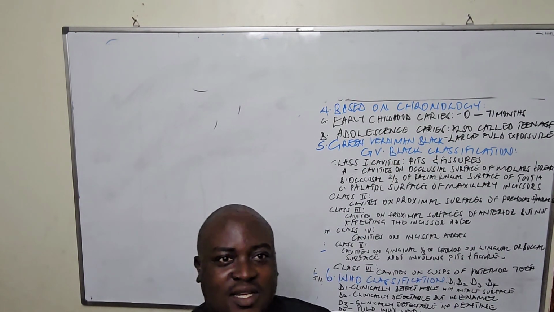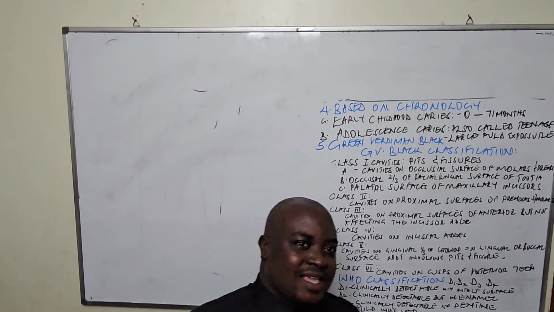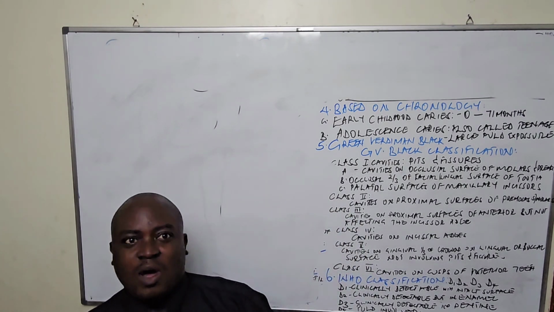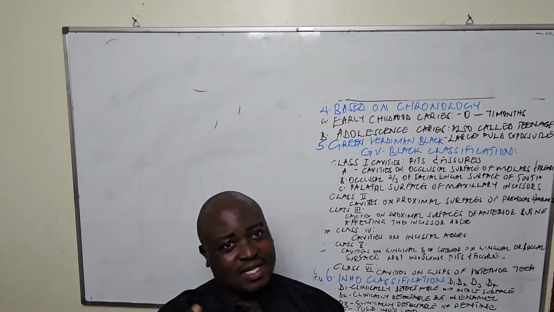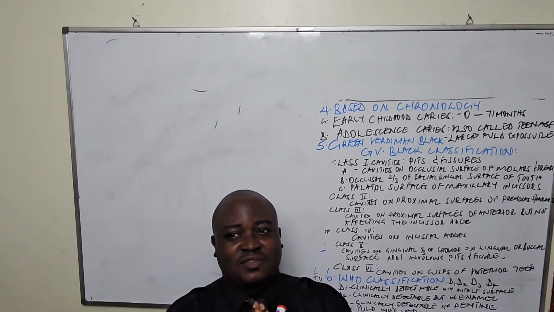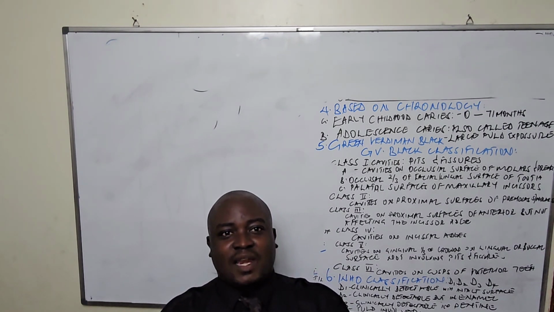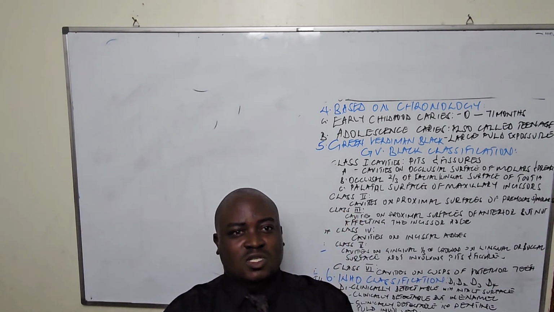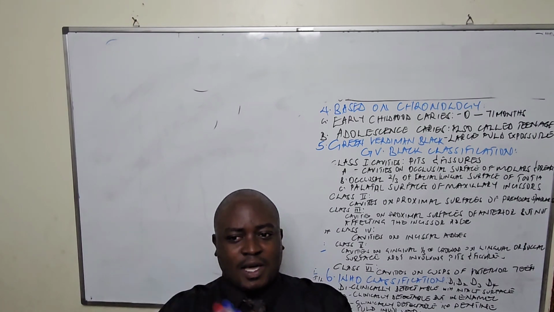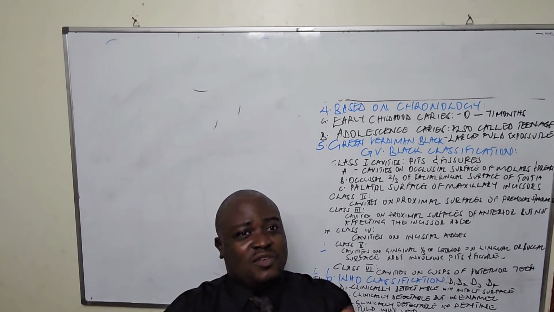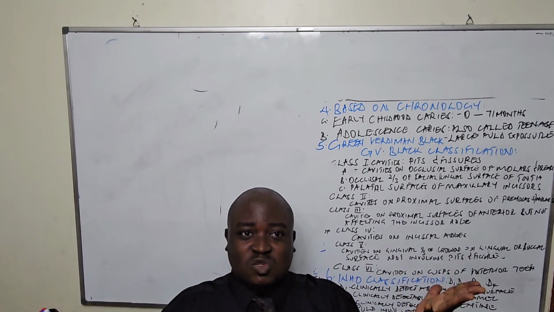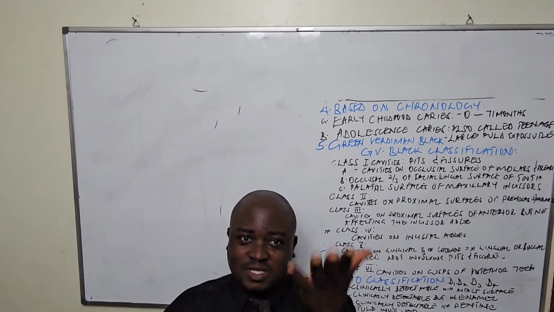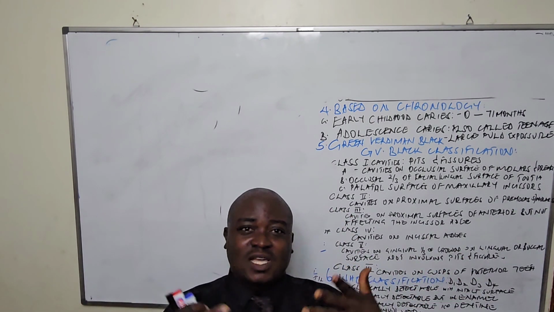Early childhood caries. You find a child is having, usually children who have poor oral hygiene, children whose mothers have not taken care of their teeth. Maybe they have taken a lot of carcinogenic food, maybe sweets, biscuits, and sodas. Maybe even some children who have taken medication, because medication, especially syrups, have a lot of sugars in them.